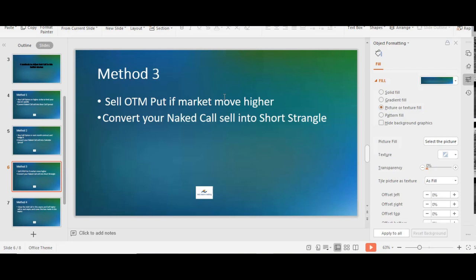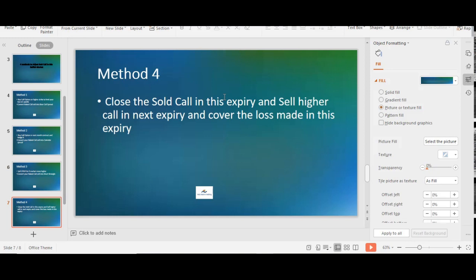Other than this, method number 4 is that you can simply close the current expiry's call option with whatever loss you have, and move to the next expiry. For example, if you have sold the call option for 100 rupees, and right now, based on this bullish movement, your call option is trading at 150, you can look for the next expiry's call option with a premium of 150.